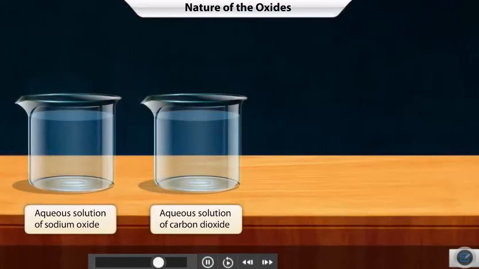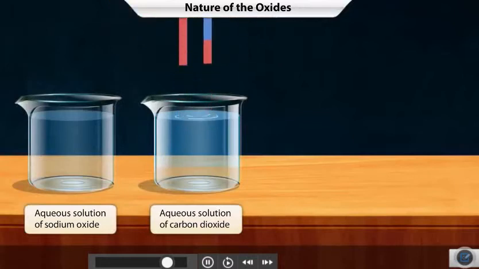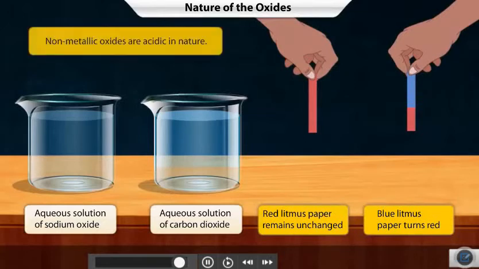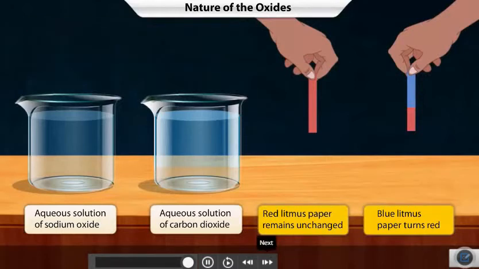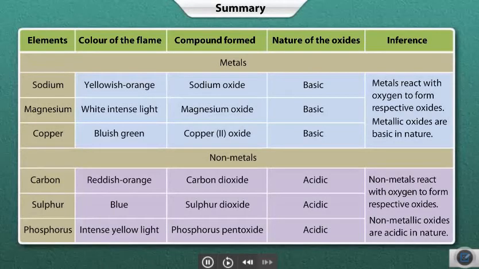Can you guess how the non-metallic oxide would fare in the litmus paper test? Red litmus remains unchanged while the blue litmus paper turns red in color. Therefore, it signifies that non-metallic oxides are acidic in nature. Let's summarize what we have learned so far.